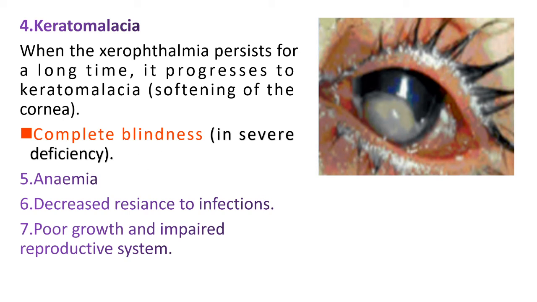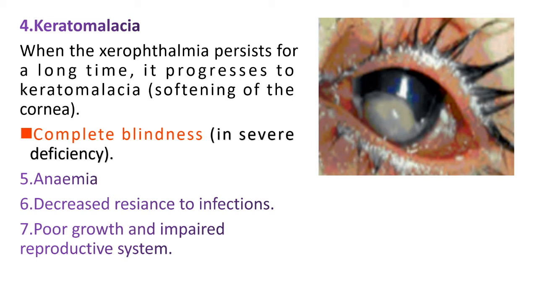And another deficiency symptom is anemia. It will lead to hyperchromic and normocytic anemia, which is due to impaired iron transport in vitamin A deficiency. Then decreased resistance to infections. Vitamin A deficiency also lowers the body's resistance to infections due to impaired differentiation of cells of the immune system.